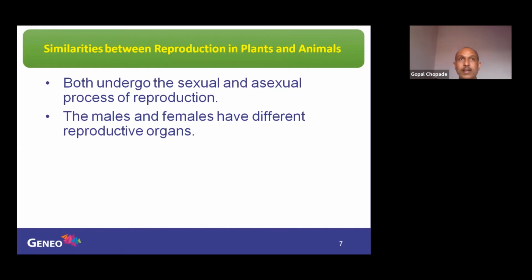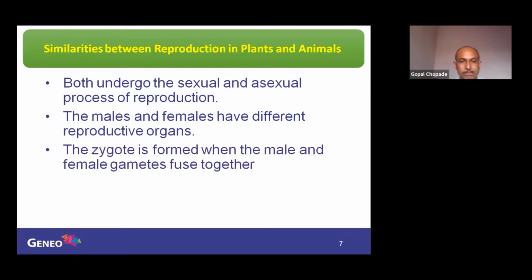Recall your lower classes. A flower is there. Flower contains stamen. Flower contains ovary. The stamen's anther produces pollen grains. The ovary produces ovules. In the same way, animals also have different reproductive organs. When the gametes are produced, definitely a zygote is formed when male and female gametes fuse together. That you have studied as fertilization. It takes place in plants and also in animals.